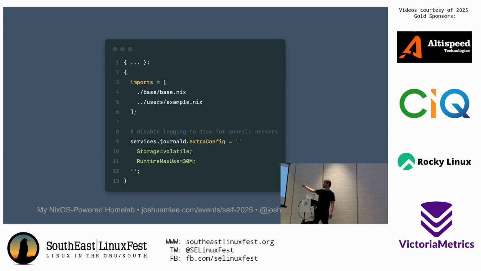The main way that you do it is with configurations. Here I've changed my configuration to just use volatile storage for my logs for all of my servers, because I'm also shipping the logs off to Loki and I don't care about keeping them on the disk. And Proxmox having 12 VMs running off of a single NVMe is going to kind of thrash that NVMe. So this is nice, right?